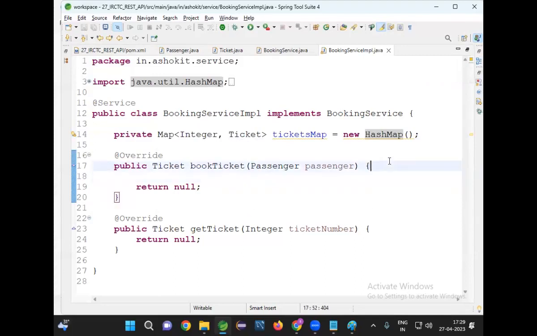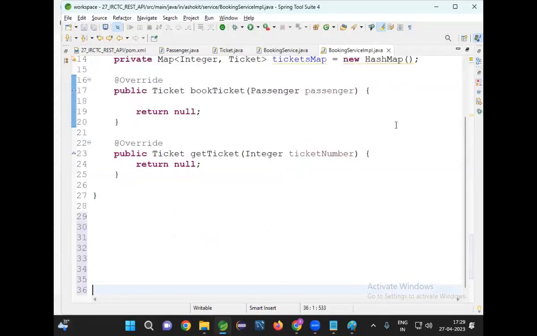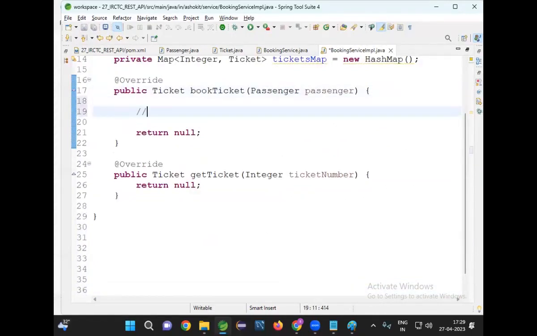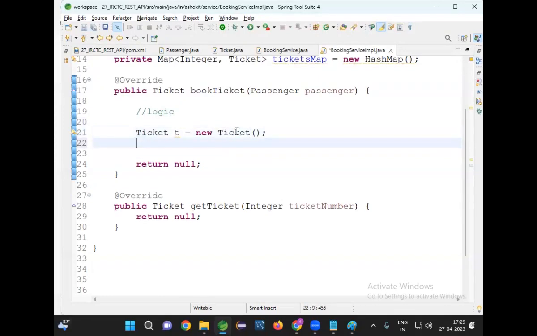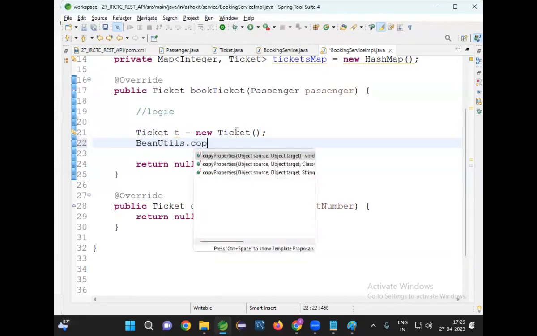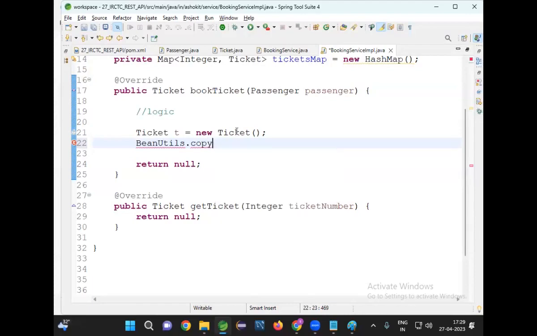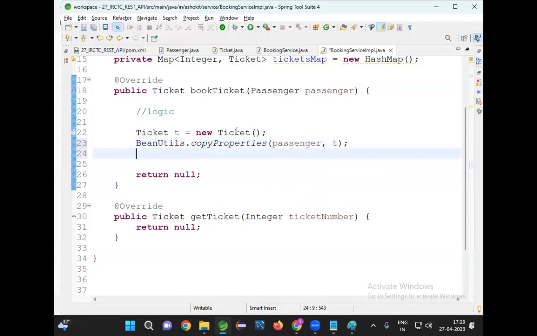Next one, here in this method, what is the logic? Booking the ticket. Some logic will be available here, but we don't bother about that logic. What is our requirement? We need to get the data and some logic will be executed to book the ticket. Then we return the ticket object as output. Ticket t is equal to new Ticket. In this ticket, I need to set some data. What data do I need to set? First of all, BeanUtils.copyProperties. Whatever passenger data is available, copy to the ticket.